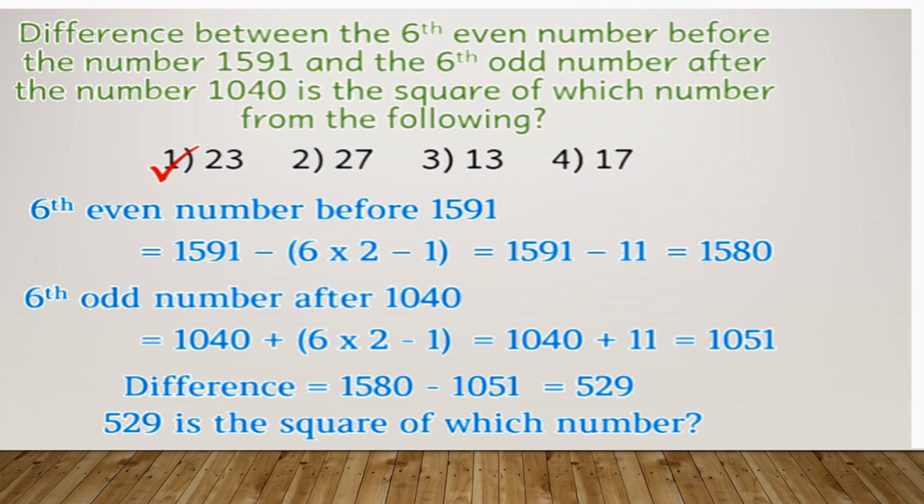Once you got that, you have to see whose square 529 is. 23 is the number whose square it is. So option number 1 is the correct option. You will circle it out and color it, and this is the way you're supposed to solve this type of sum. I hope this is also very clear to all of you.